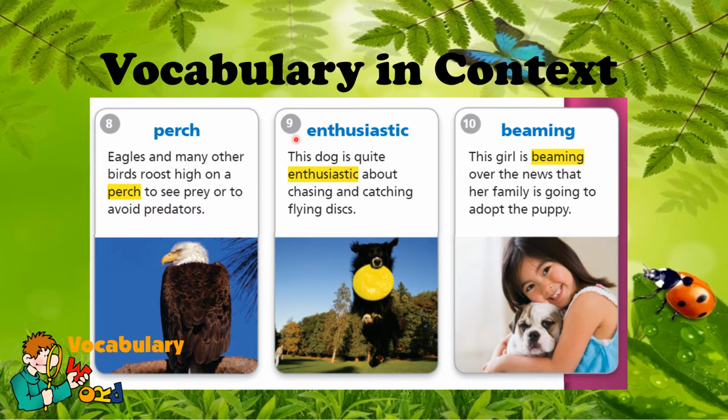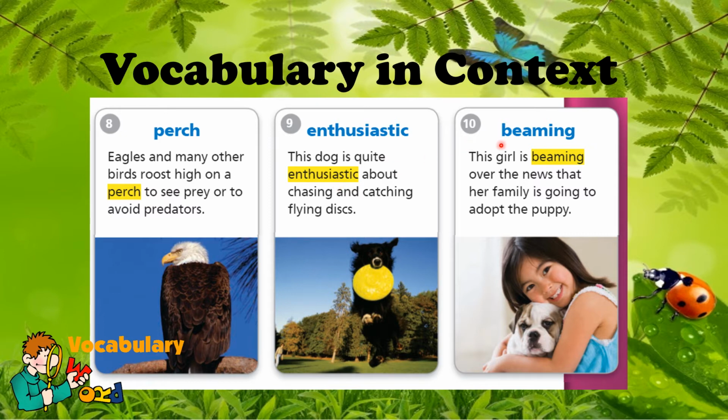Number 9 is enthusiastic. This dog is quite enthusiastic about chasing and catching flying discs. So just look at the dog's reaction. He's very much involved in the game. Okay, so he's an enthusiast of flying discs. So enthusiastic in this sentence means showing a high or excited interest.